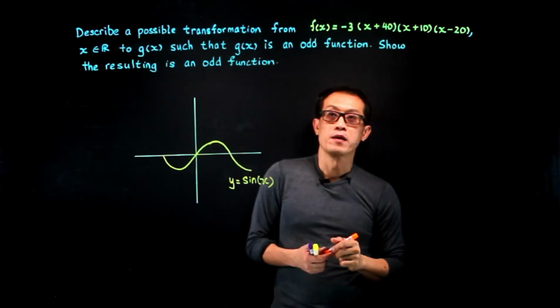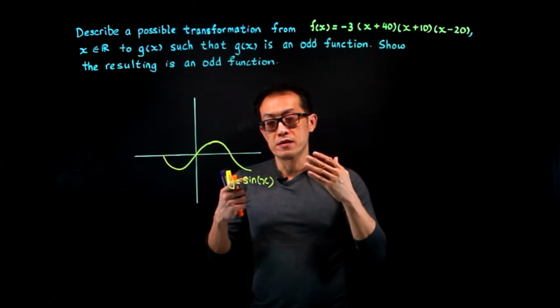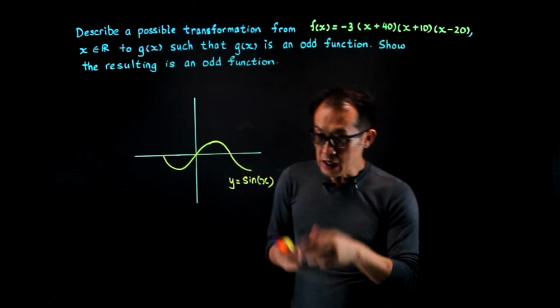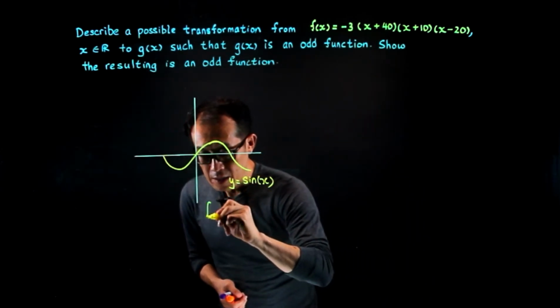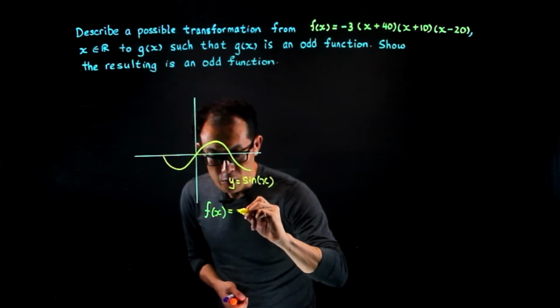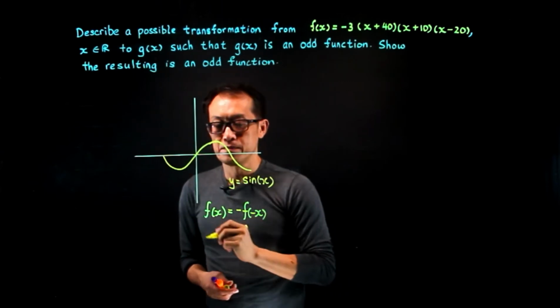Now you have a condition to fulfill. If it is an odd function, then f of x will be equal to minus f of minus x.